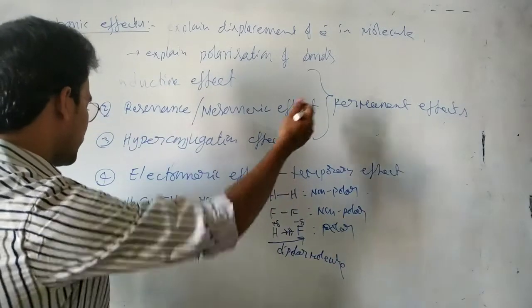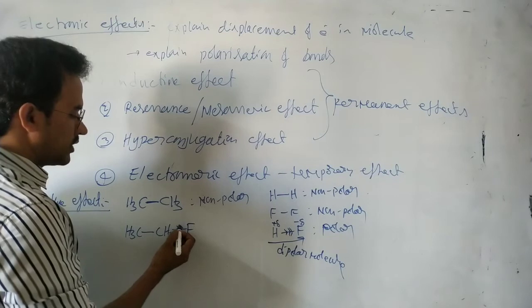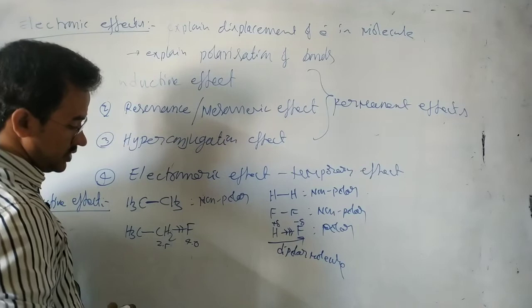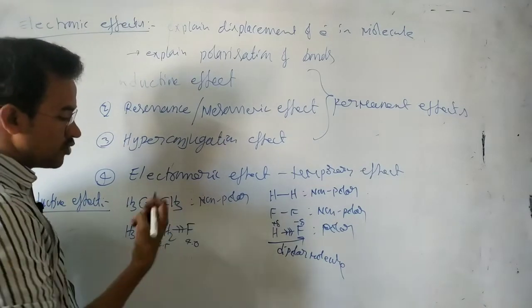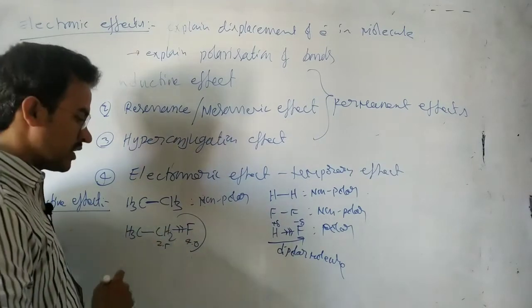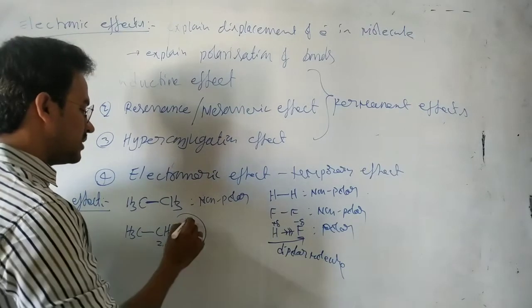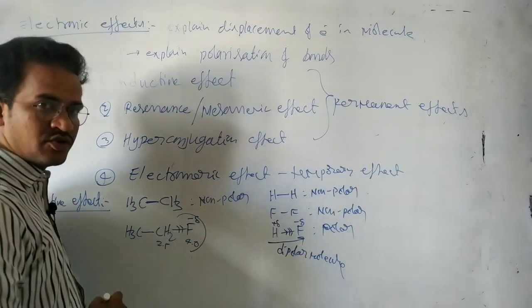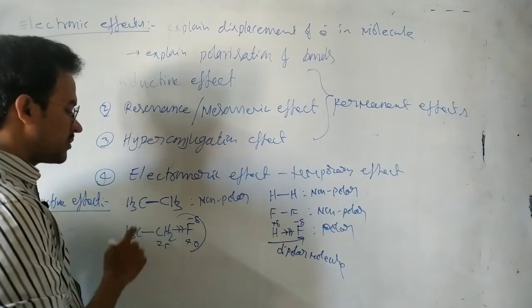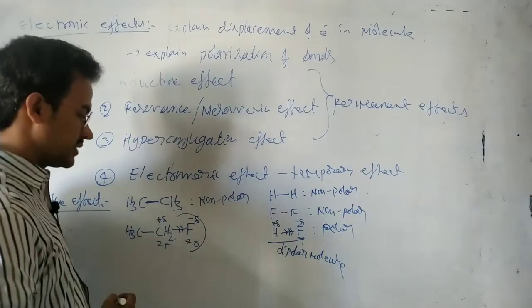Now coming to this organic molecule, ethyl fluoride. Here also fluorine is more electronegative, its electronegativity 4.0, carbon electronegativity 2.5. So the fluorine attracts the bonding electrons towards itself. As a result, electron density increases around the fluorine, denoted by minus delta. Around the carbon, electron density decreases slightly, denoted by plus delta.